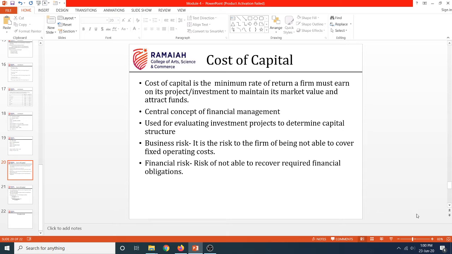Now let's quickly understand what is meant by cost of capital. Cost of capital is the minimum rate of return a firm must earn on its project or investment to maintain its market value and attract funds.